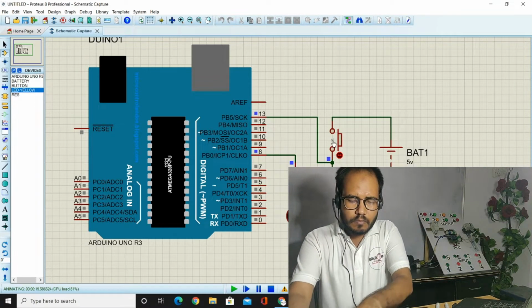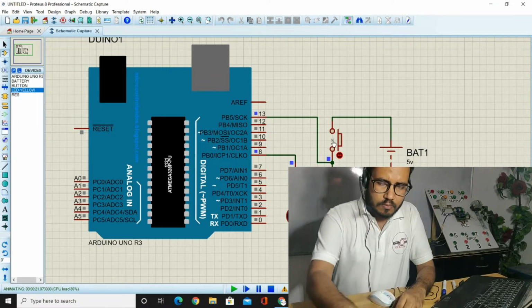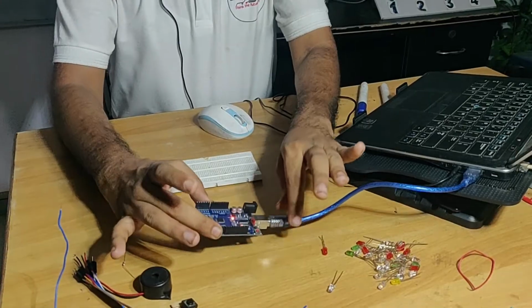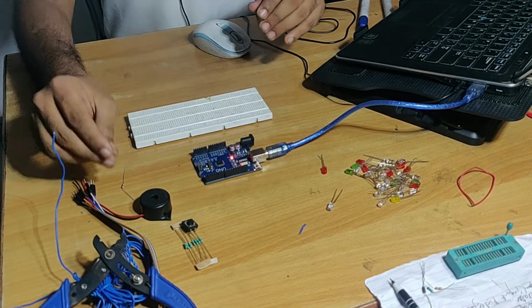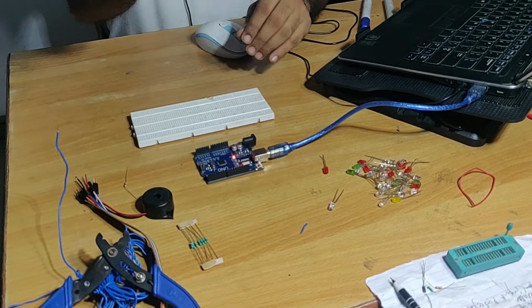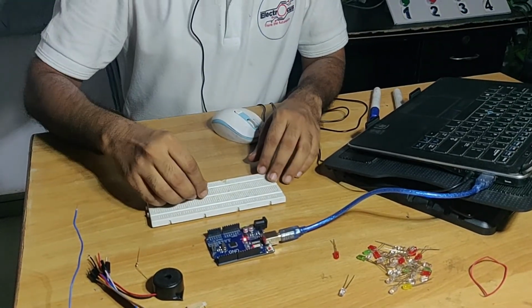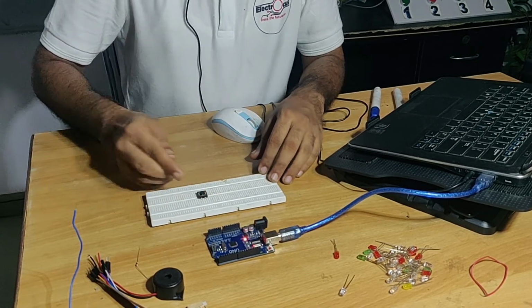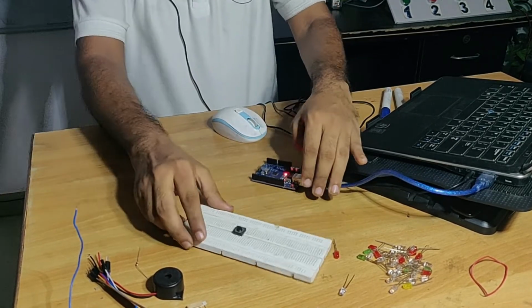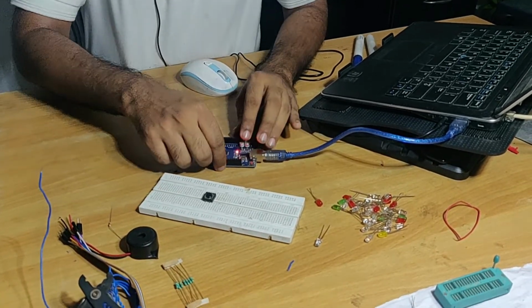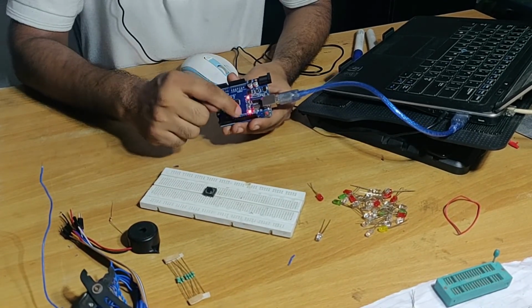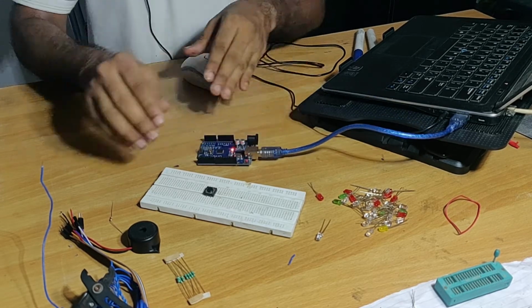Okay, so you can see here I'm going to use an Arduino Uno, and there is a breadboard, and we are going to connect the button. You can see here the push button, and now we are going to put the button here. Okay, you could see better with the better resolution. You could see here, and we know there is the 8 number pin and there is the 13 number pin, so we have to connect to this one.